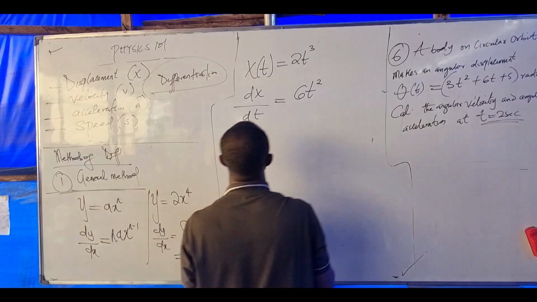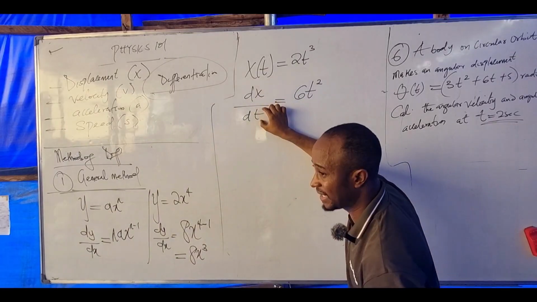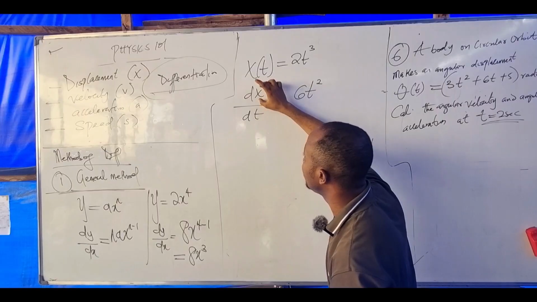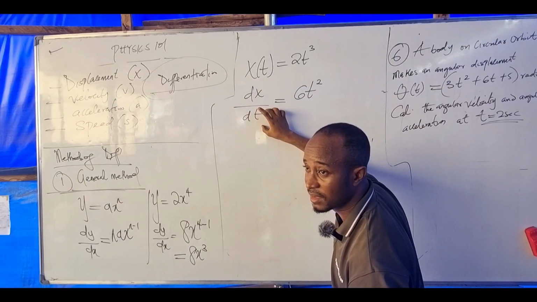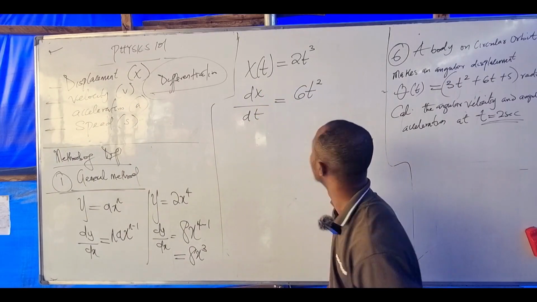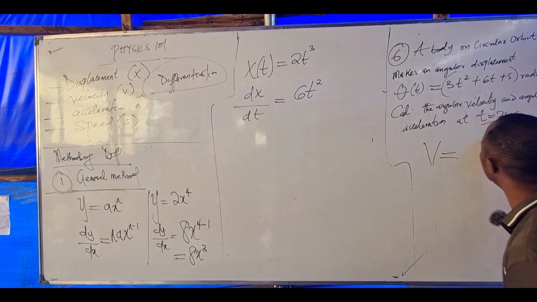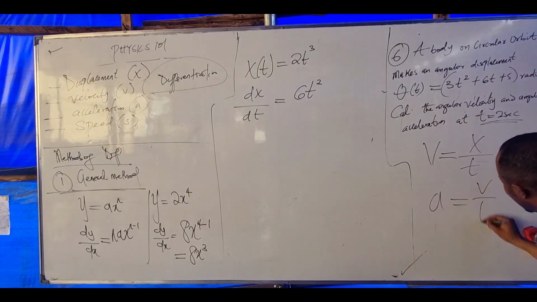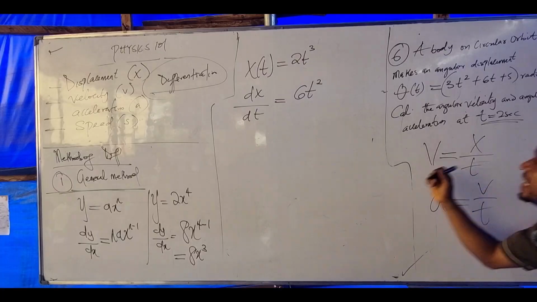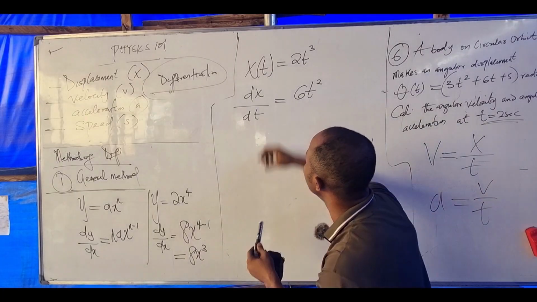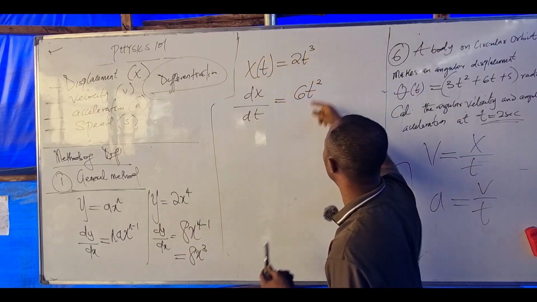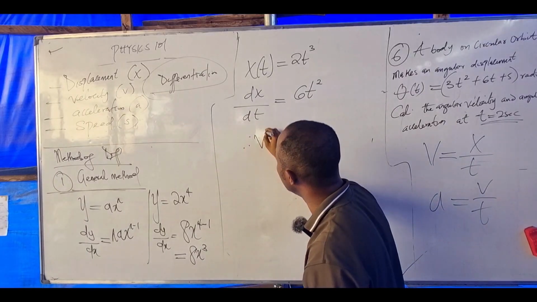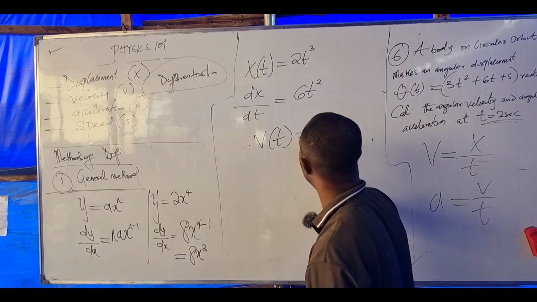What do we call displacement over time? What do we call S over T? Is that acceleration or velocity? Velocity is displacement over time. Acceleration is velocity over time. Meaning that after differentiating displacement over time, what do you have here? Velocity.